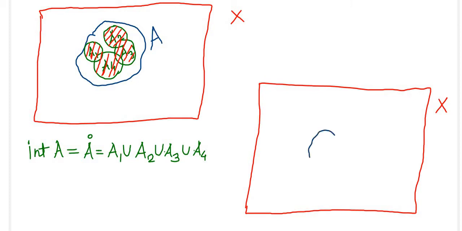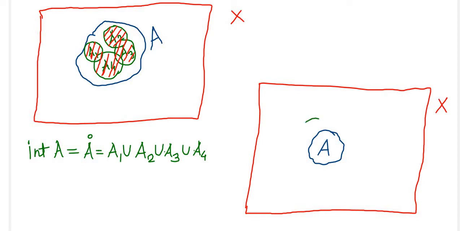Suppose this is A, which is a subset of X. Then we have to consider all closed sets containing A. Containing A means supersets of A. So those sets I am showing by means of green colored diagram.